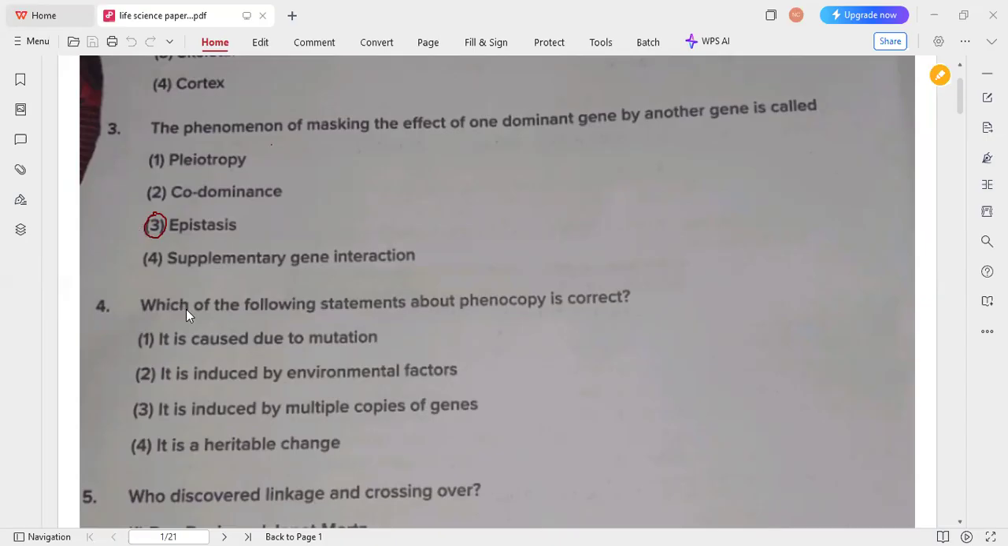Okay. So the next question, which of the following statements about phenocopy is correct? The answer for this fourth question is option 2. It is induced by environmental factors. Usually phenocopy is a variation in an organism, which is called a phenotype, which comes under non-heredity. So that's why all these heritable things are not matched with this phenocopy. So now, move on to the next question.